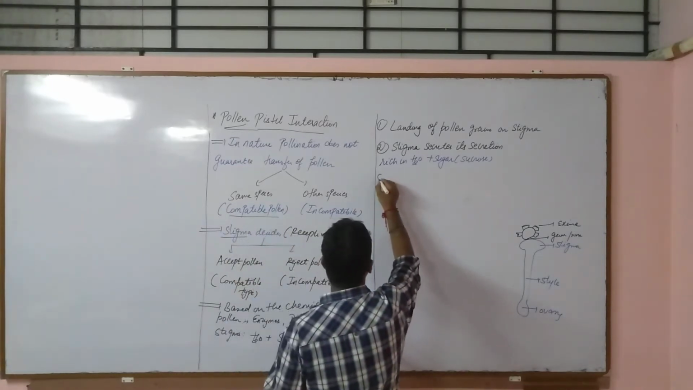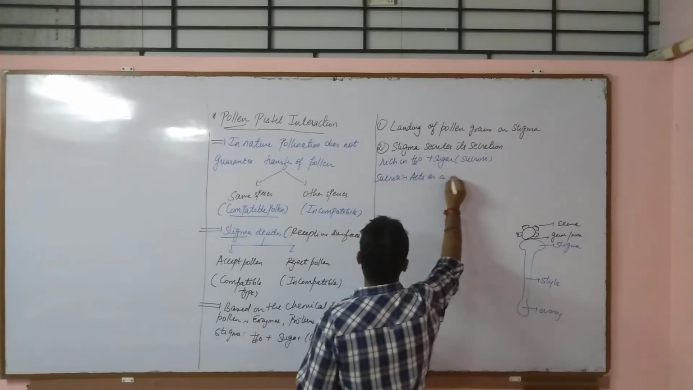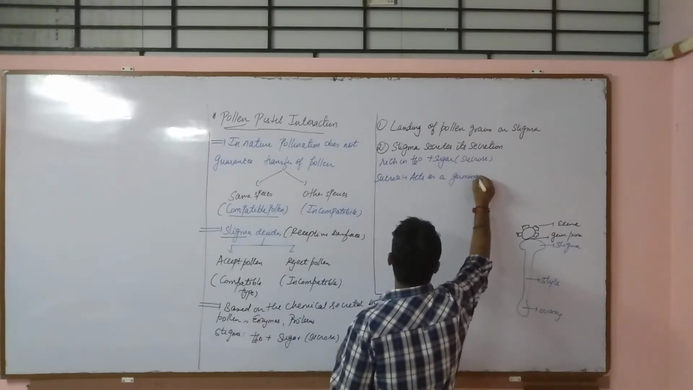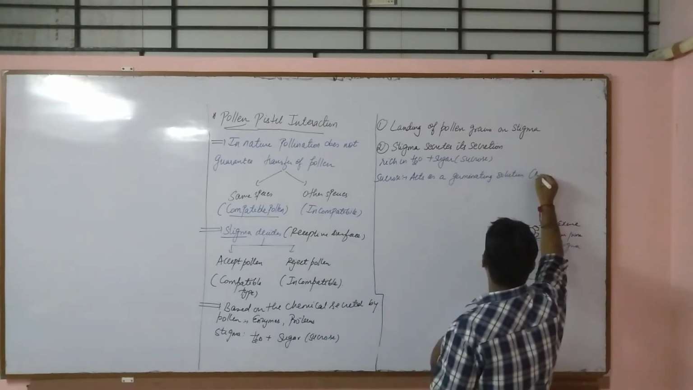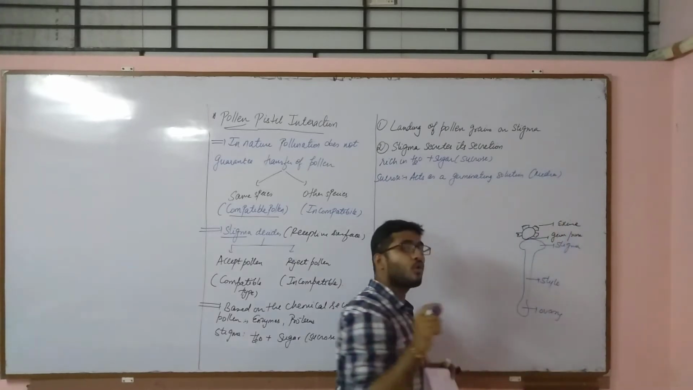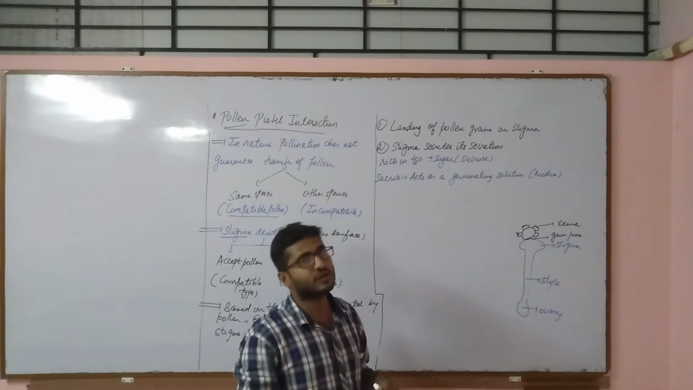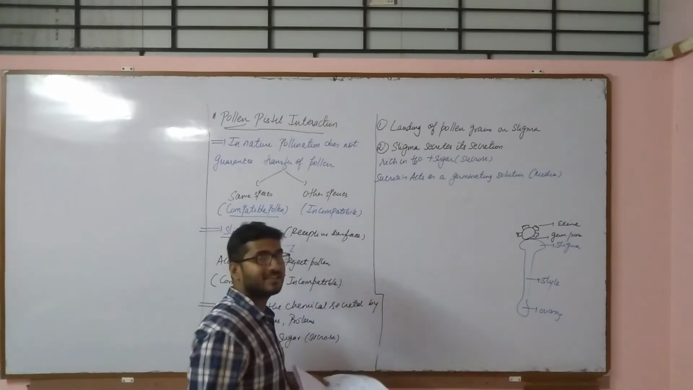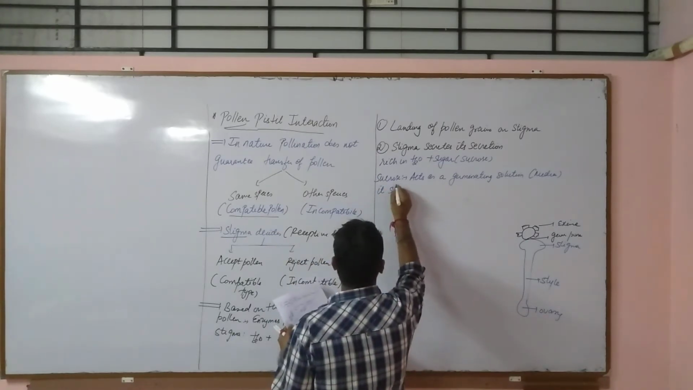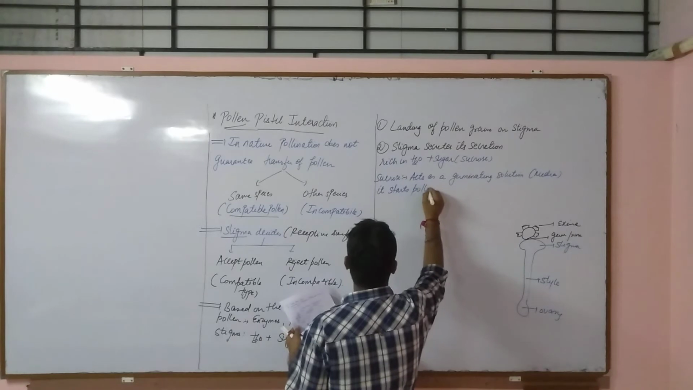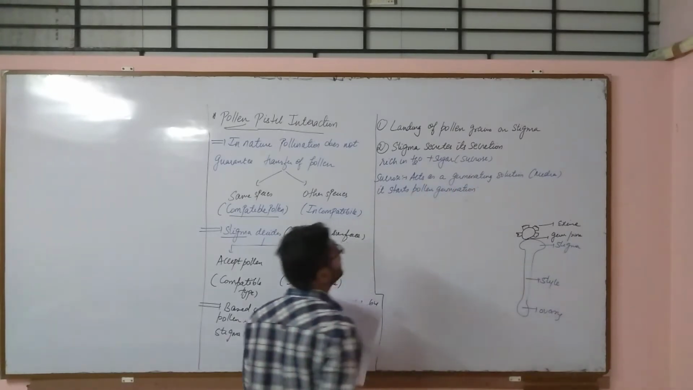Okay, now this sucrose is acting as a germinating solution. So what is the role of sucrose? Sucrose acts as a germinating solution. You can also write germinating media. Now it will start pollen germination, or you can say pollen tube germination, right?